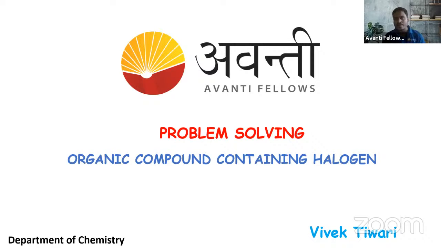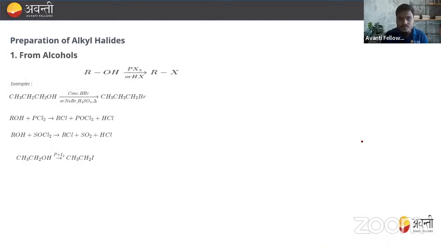In today's class, I'm going to explain all the concepts of this chapter, that is, organic compounds containing halogen, or we say alkyl halide. I'm going to revise all the important concepts of this chapter and try to solve some numericals also. In the next class, that is Sunday, tomorrow, we will dedicate the entire class to problem solving. So let's quickly start. Whenever you find any difficulty in identifying or in anything, you can ask me. Okay, I'm here to reply to you.